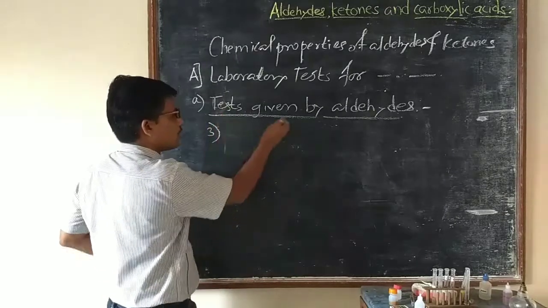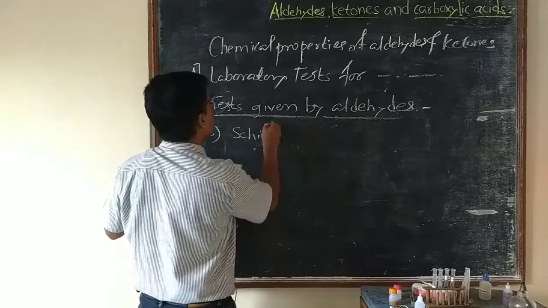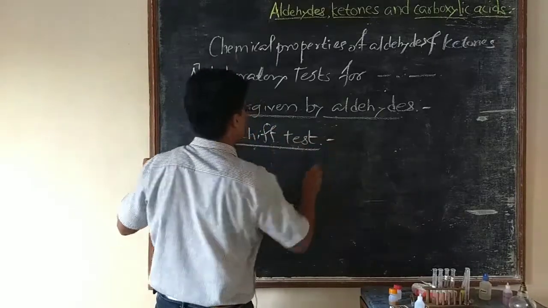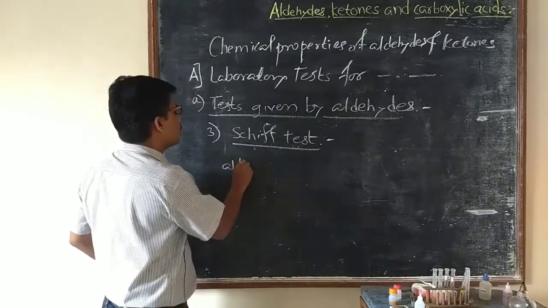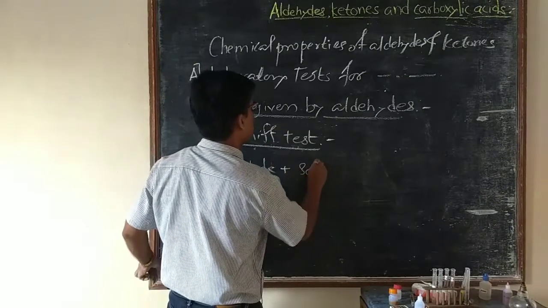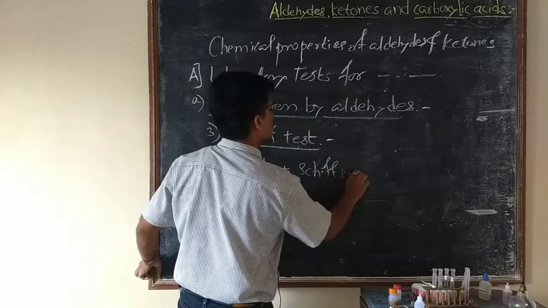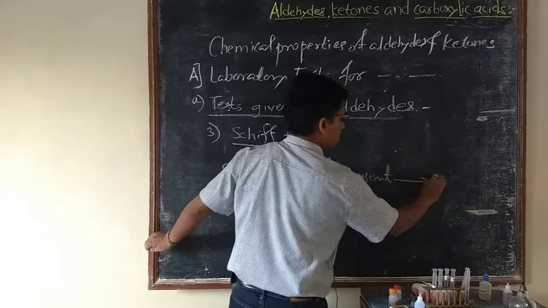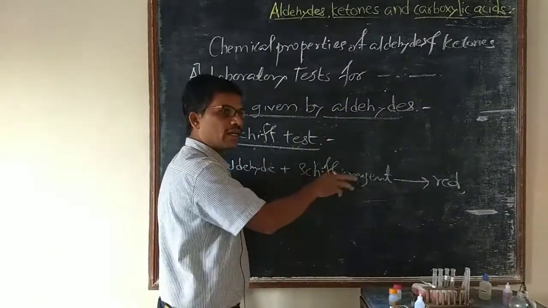The third test for aldehydes is the Schiff's test. When an alcoholic solution of an aldehyde is treated with Schiff's reagent, it gives a red, pink or magenta color.